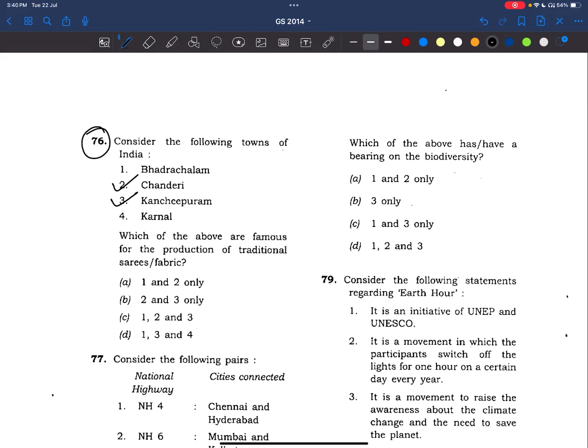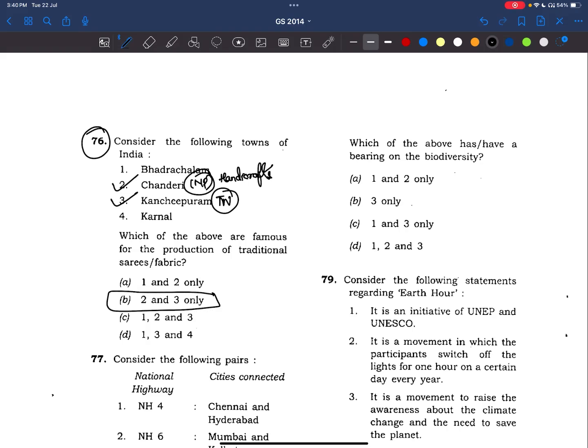Even Chanderi is in Madhya Pradesh, and Kanchipuram is in Tamil Nadu, right? These are famous for their production of fabrics and sarees. Even Chanderi, they are a handicrafts industry also, right? Answer is 2 and 3.